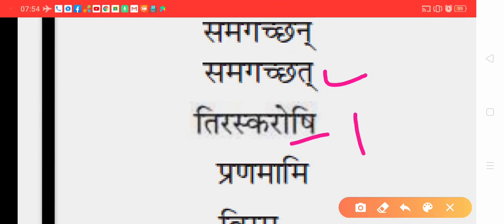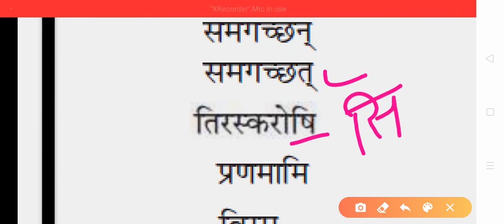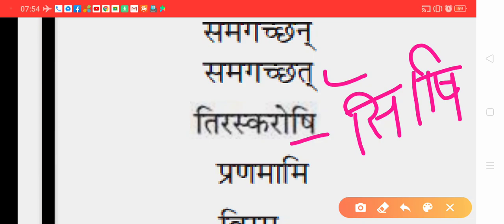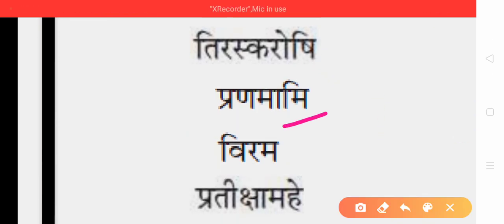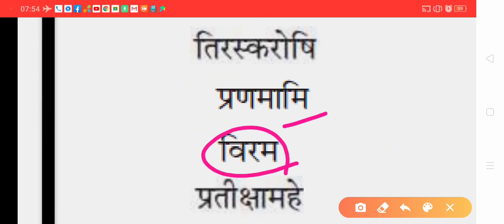Tiraskarosi, either this si or this si, both of them are present second singular, si tha tha. Pranamami, mi stands for present first singular. Virama, it means stop. Somebody gives an order, command, request, so imperative mood. So you stop. You stands for second singular. So imperative mood second singular.